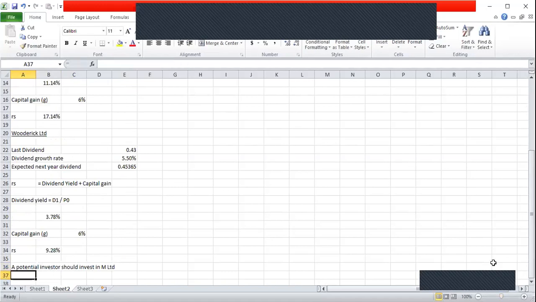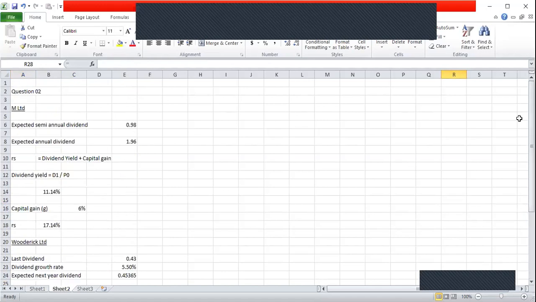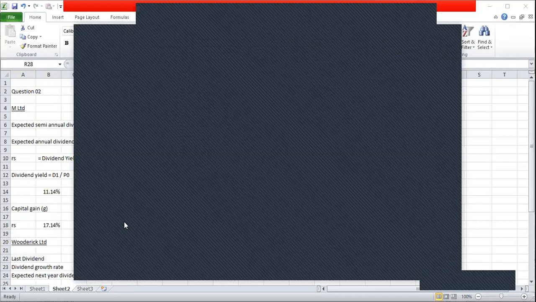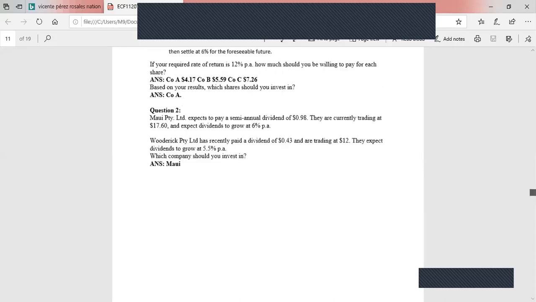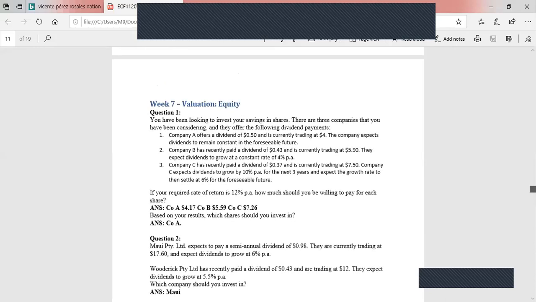So this is the answer for the second question given in the tutorial. You can check the answer. The answer also says M Limited. So those are the questions given in the tutorial for the valuation of equity.